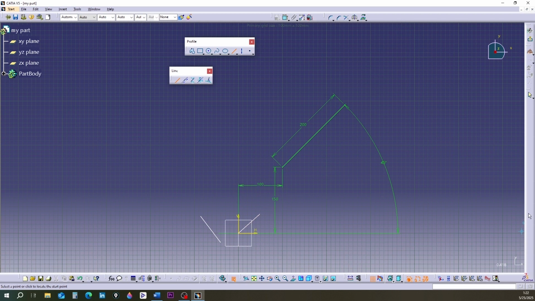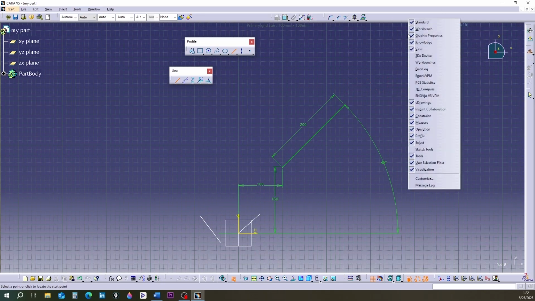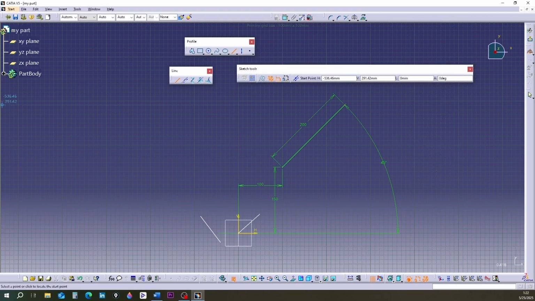Note, if you do not see the Sketch Tools toolbar after activating the Line tool, right-click in the toolbar area and tick Sketch Tools in the list. Click the plus sign next to the part body. Click the plus sign next to the sketch 1. Click the plus sign next to the geometry.